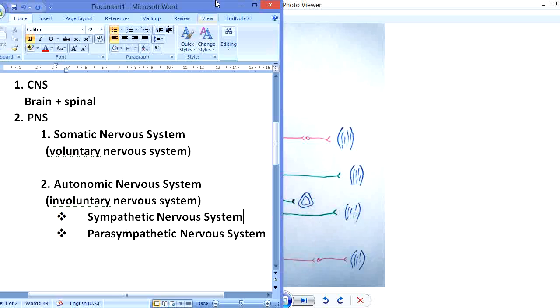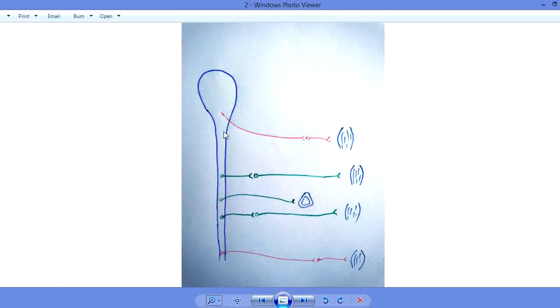The sympathetic nervous system and parasympathetic nervous system are the 2 types of autonomic nervous system which are not controlled according to our will, and which are represented in this diagram by the green lines and the red lines. Okay,